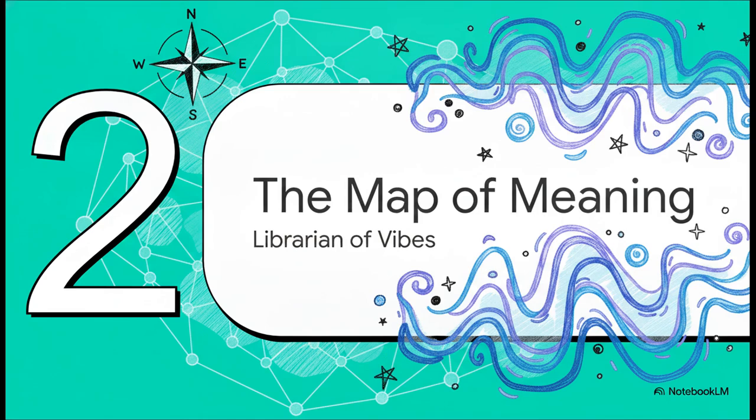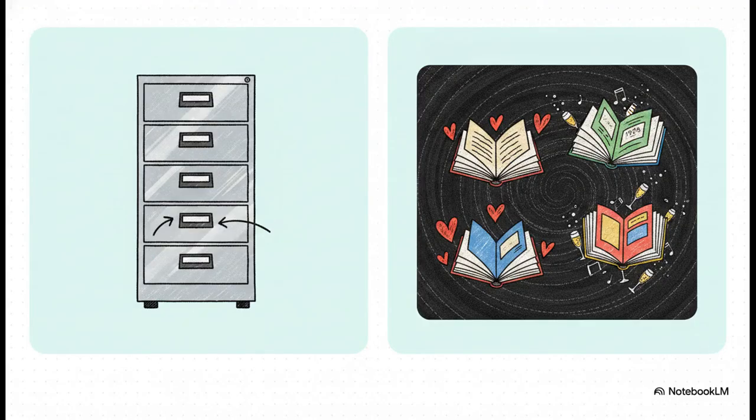Moving on to part 2, the map of meaning, or as I like to think of it, becoming the librarian of vibes. Think about your standard SQL database. It acts like a super strict catalog search. You ask for a specific title, you get it, boom. But a vector database is a completely different beast.